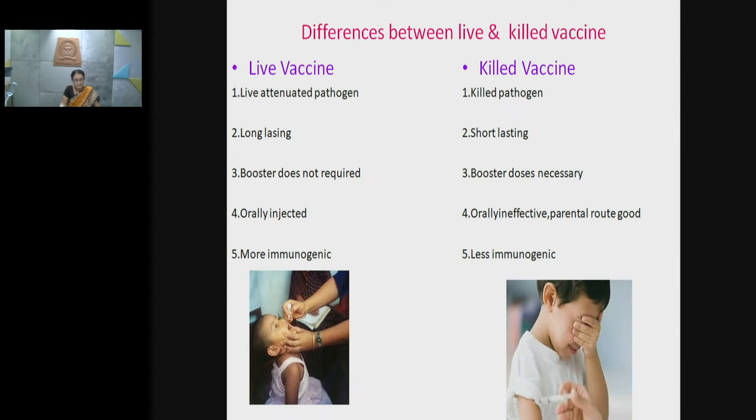The live vaccines are more immunogenic as compared with the killed vaccines, because in case of killed vaccines we are either treating the pathogenic suspension with the solvent, or the heat is used, and in that case the immunogenicity of some antigens is lost. So these are the differences between the live and the killed vaccine.